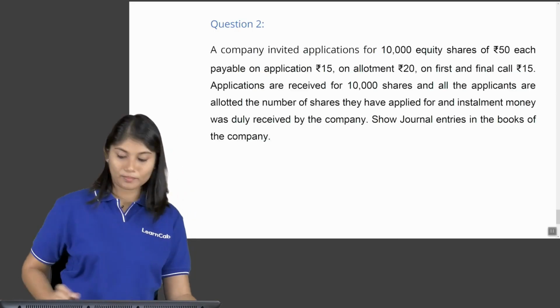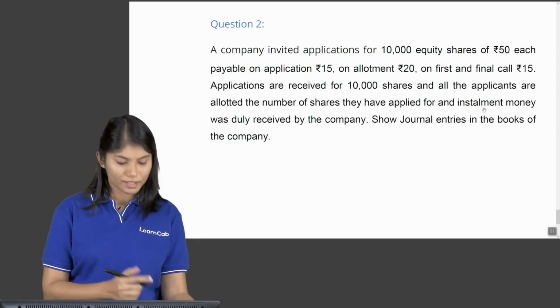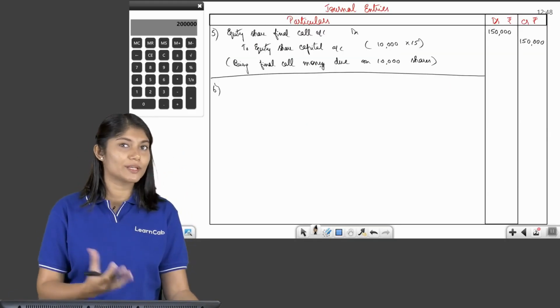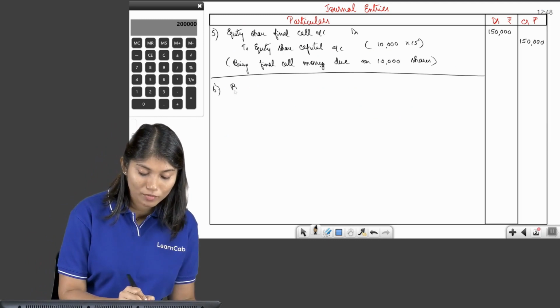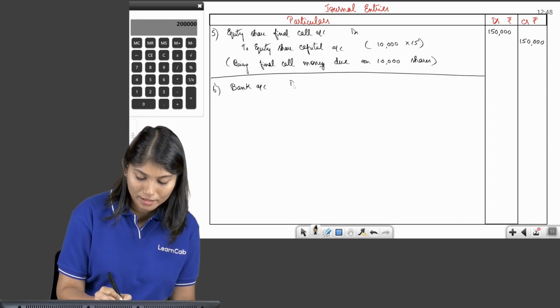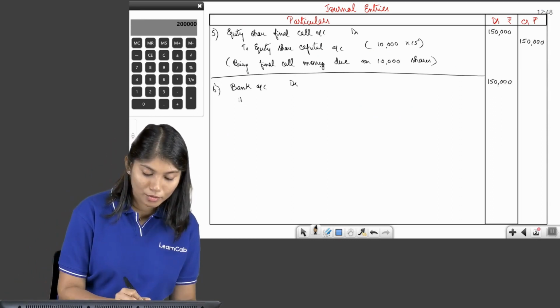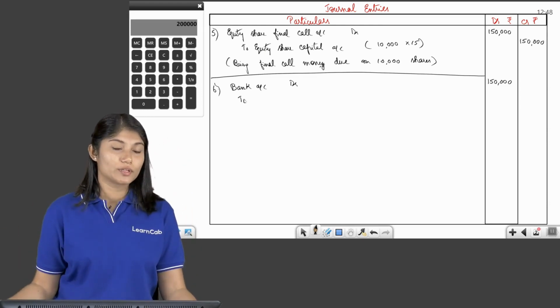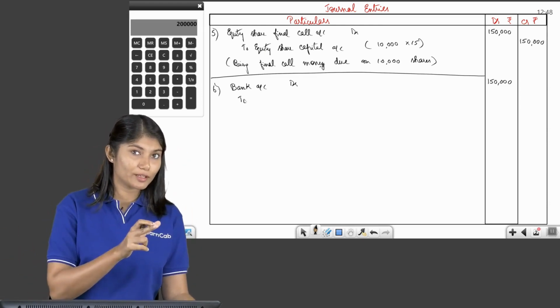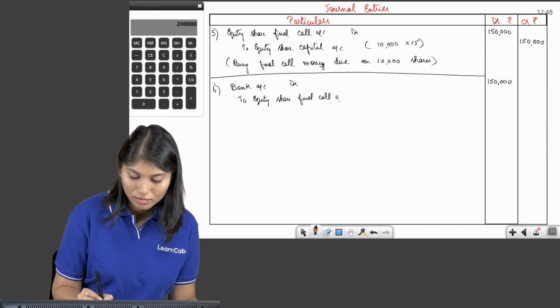Now your final entry. What's going to happen now? Again, they have said installment money was duly received. So you're going to receive final call money on all these shares. So when you receive, what is the entry? Money is coming in. So bank account debit to, what will you credit now? When it was due, you debited final call. Now you will credit that. So to equity share final call account,